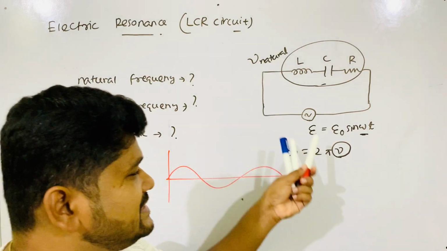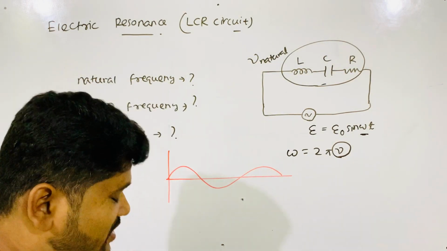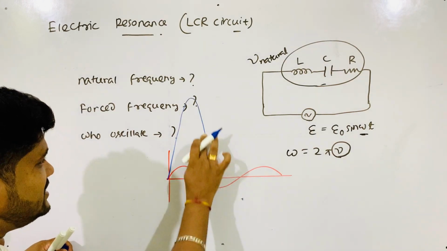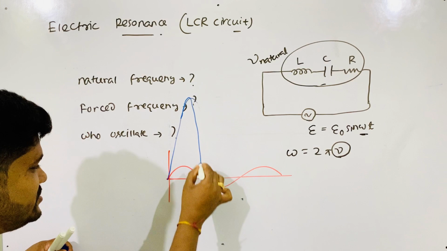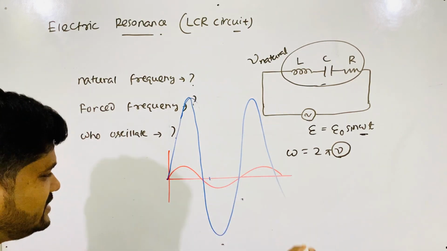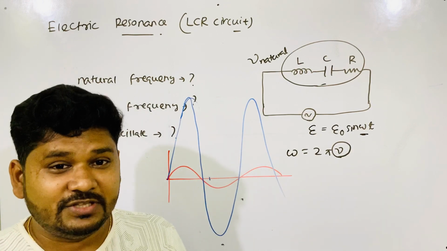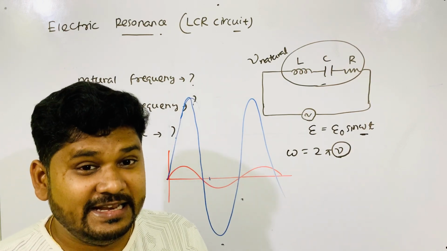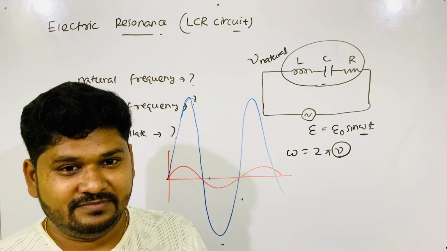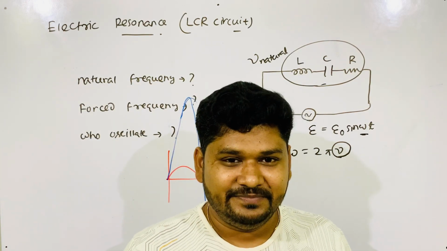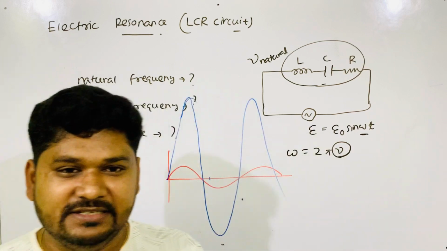When both frequencies match, the current oscillates like this. The graph will be like this, with maximum amplitude. This is electric resonance. You can't see this because this is electricity.